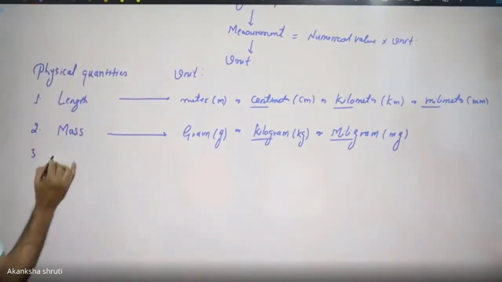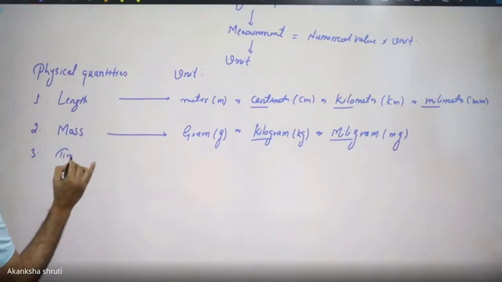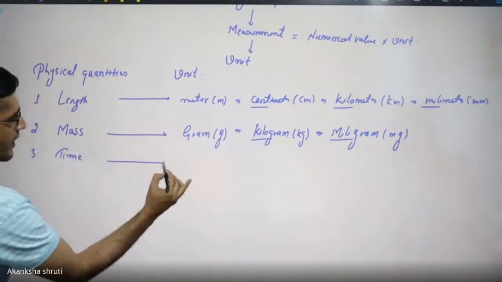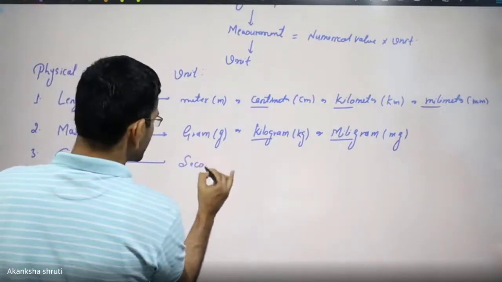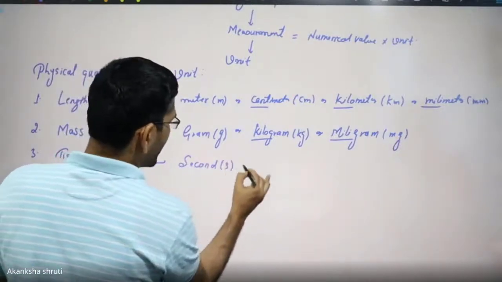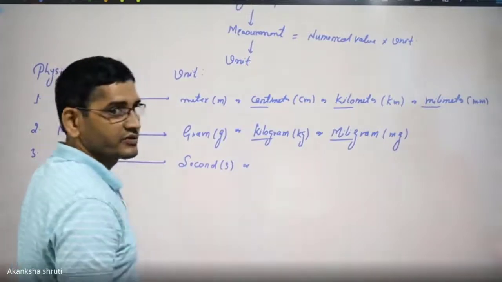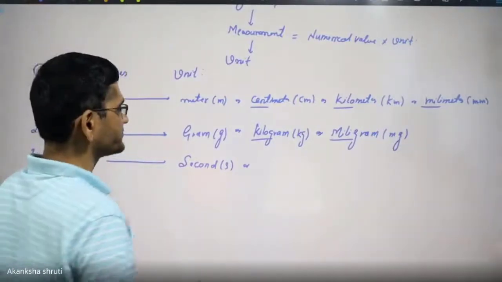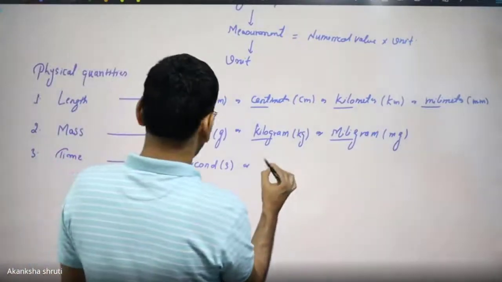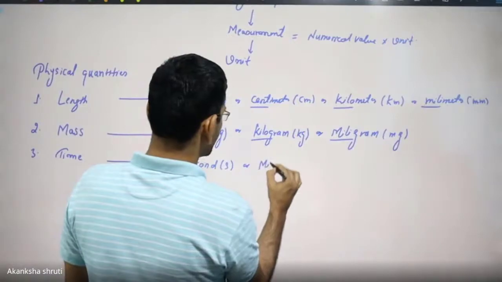Another quantity, the time. How is the time measured? It is in terms of second, or using the clock. What is the device used for measurement of time? It is the clock. So it could be the minute also.